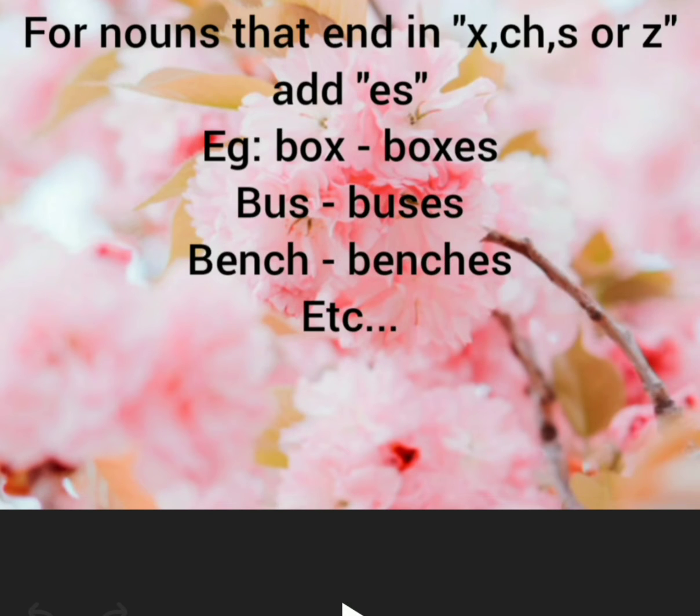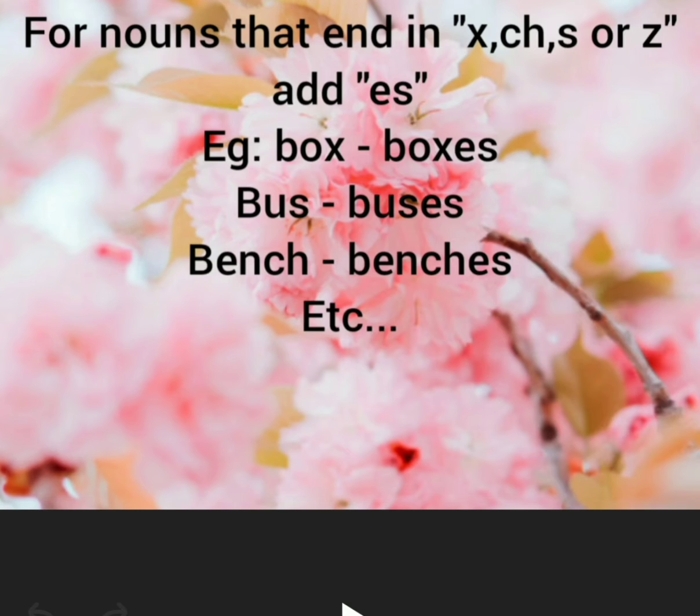For nouns that end in x, ch, s or z, if we want to write the plural noun of the same, we can add ES to the singular noun. That time we get the plural form of the same noun. If the word ends with x, ch, s or z, we can add ES to that singular noun, and that time we get the plural noun.